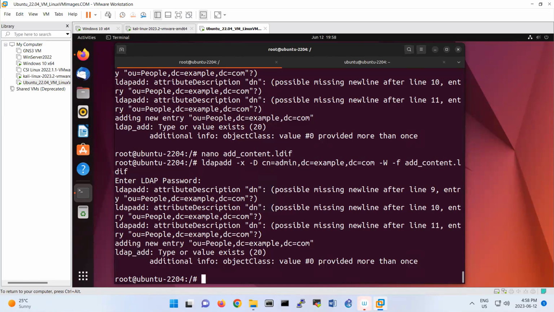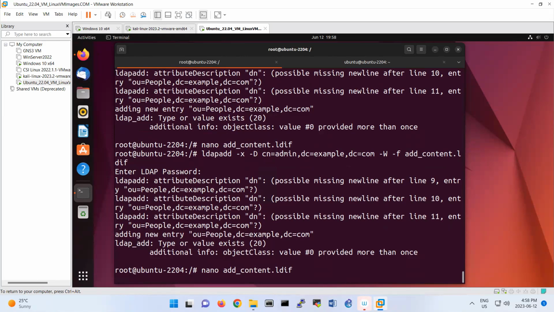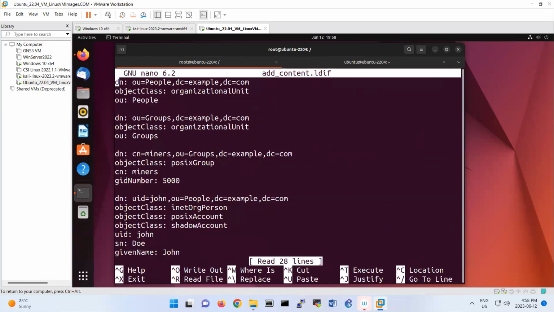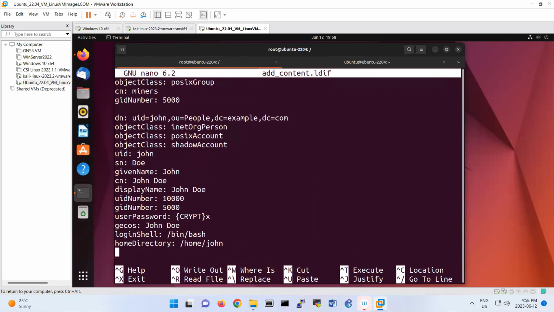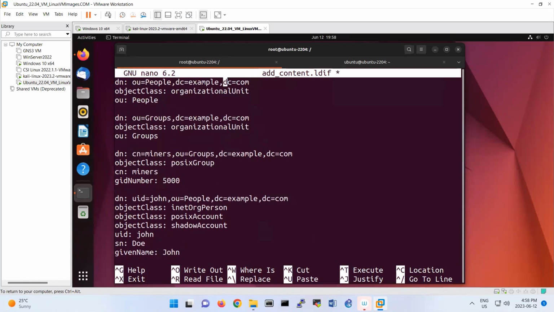Where is DN? We have DC also. DN example.com. This line, let me try this way. Line 9, object class, yeah, should be correct.